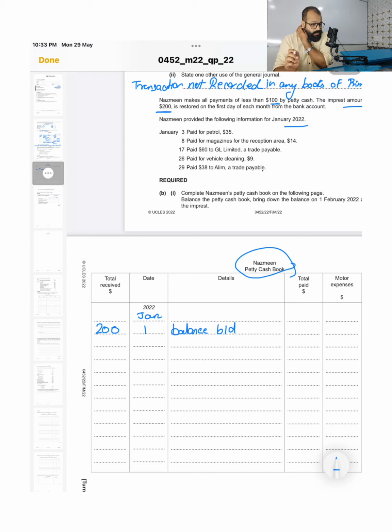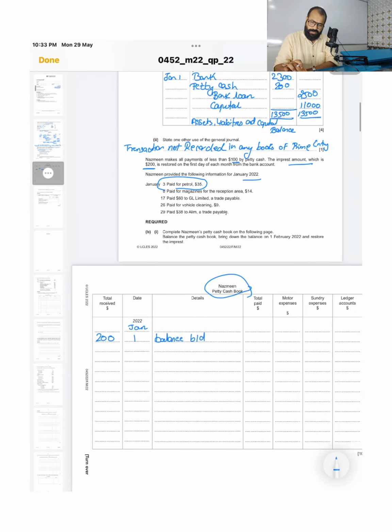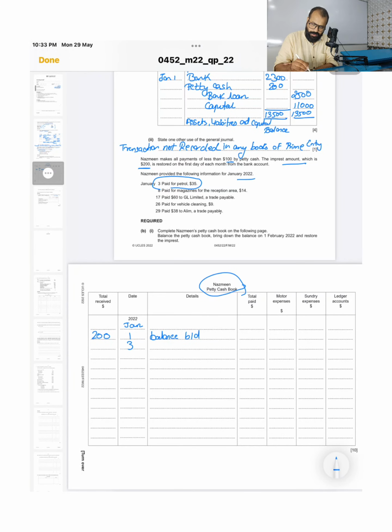The first expense, on 3rd January, is paid petrol for 35 rupees. So let me put the date as 3rd in Jan, and the expense name as petrol. The amount paid is 35, and petrol belongs to motor expenses, so we will put 35 in the motor expense account. Second, on 8th, paid for magazines for the reception area, 14. So the name of the expense is magazines, 14.